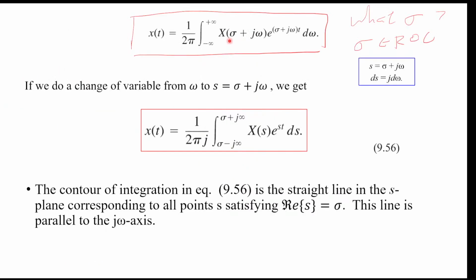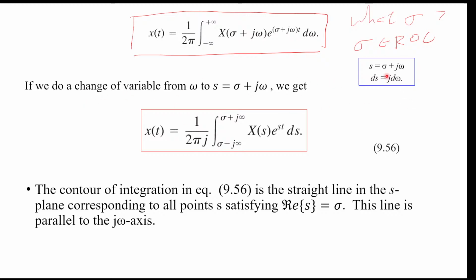That's the integration you can do, and we can make this a bit more formal. You see we have sigma plus j omega here, which is the complex variable s. We can change this integration from the real variable omega to the complex variable s equal to sigma plus j omega. So we have big X of s, e to the s t, and ds.